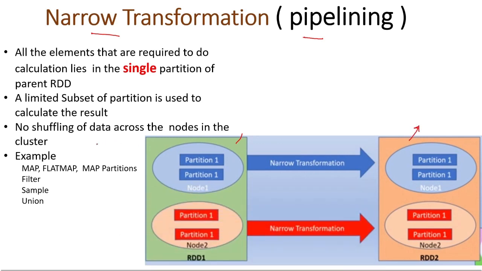Now why is it narrow? Because it is creating one to one. So what is a one to one transformation? Whatever elements are required for calculating the result, suppose I am applying a filter operation to this partition, I don't need this other data because I just want to filter. So I will apply one filter to this data and one filter to this data, and each will produce a result. Then in the end I will just concatenate the final result, but there is no need to shuffle because this data is not dependent on this data.